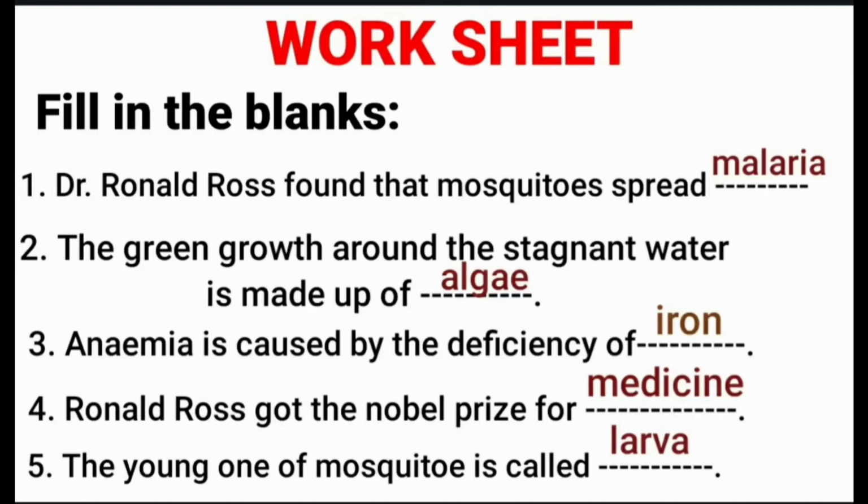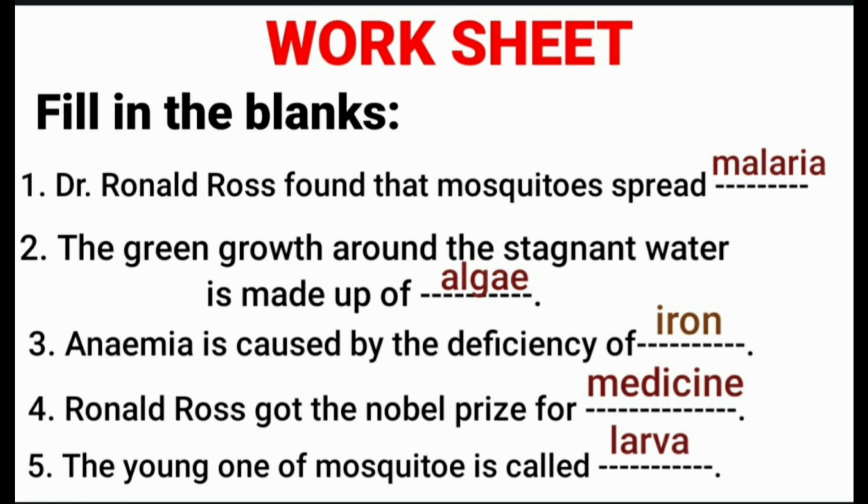Worksheet, fill in the blanks. First, Dr. Ronald Ross found that mosquitoes spread malaria. Second one, the green growth around the stagnant water is made up of algae. Third one, anemia is caused by the deficiency of iron. Fourth one, Ronald Ross got the Nobel Prize for Medicine.